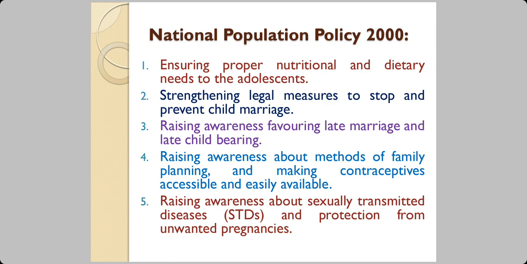Surprisingly, child marriage still takes place in India, in the rural areas, in the states which are not developed. Third is raising awareness favoring late marriage and late childbearing. Now, in India, 20s is the age when most people get married. 21, 22, 24, let us say by age 29. And the people who get married from 30 years onwards are less in number.